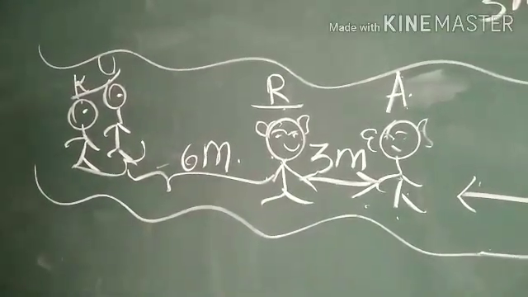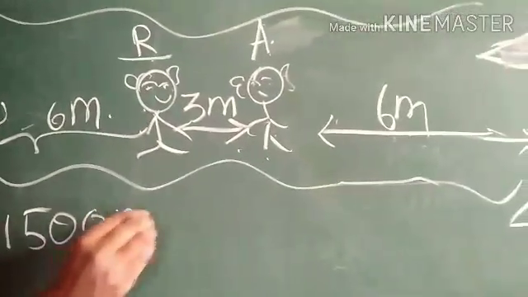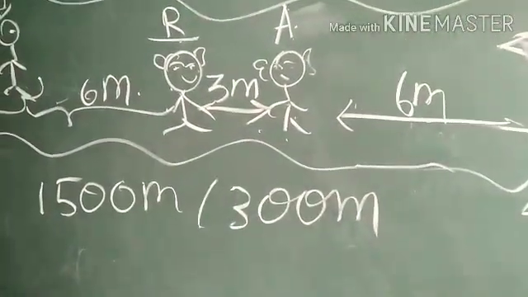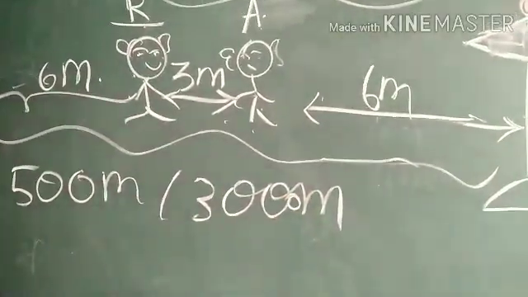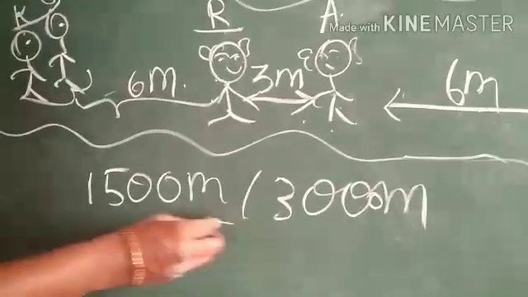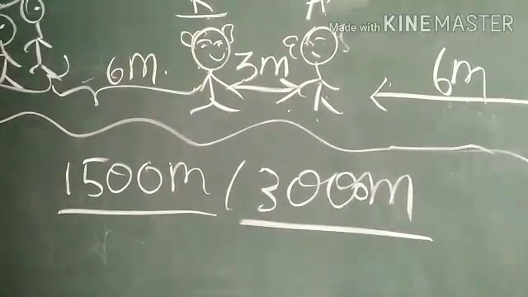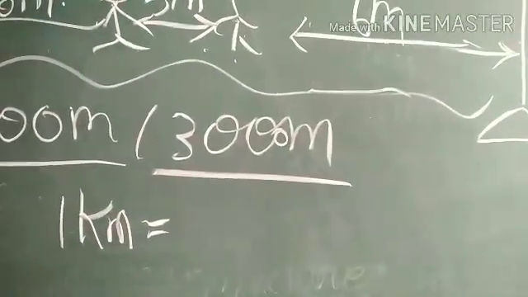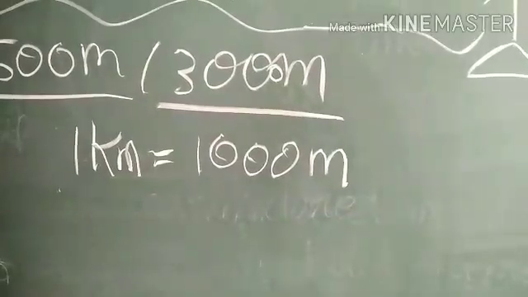Yes? Okay. Have you heard about a 1500 meter or 3000 meter race in your school? What does it mean? It refers to the track's length in meters. Now I have to recall one thing for you. 1 kilometer is equal to how many meters? Yes, 1000 meters. 1 kilometer equals 1000 meters.